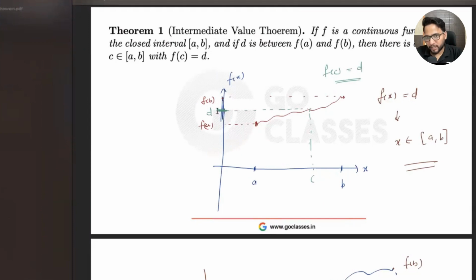Obviously, right? If you draw a line at D, there must be some c where it cuts the function.